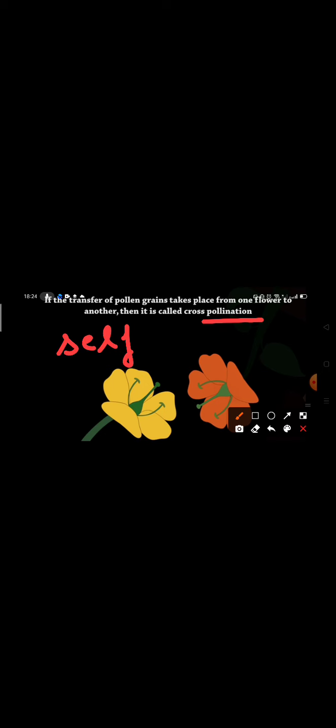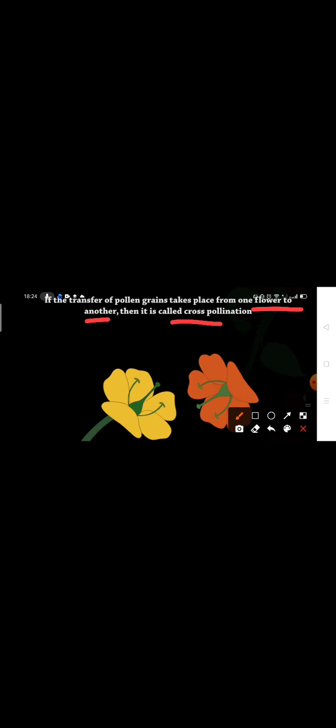So transfer of pollen grains from anther to stigma is known as pollination. Pollination is of two types: self pollination and cross pollination. Self pollination occurs in the same flower; the pollen grains move from anther to stigma of the same flower. But if the transfer of pollen grains takes place from one flower to another flower, that is cross pollination, meaning from the anther of one flower to the stigma of another flower.